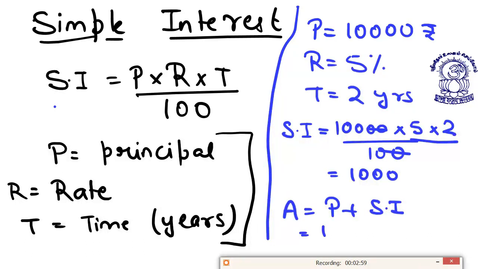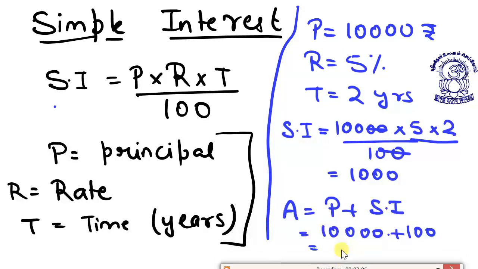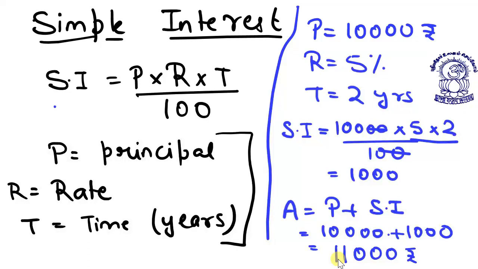So the amount becomes principal plus simple interest, or I can say this amount becomes 11,000 rupees. This is your amount, and this is your main part. Main part means your interest. So far things are clear.